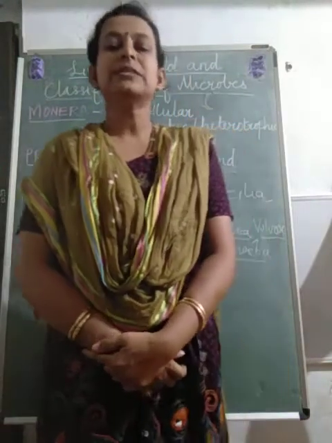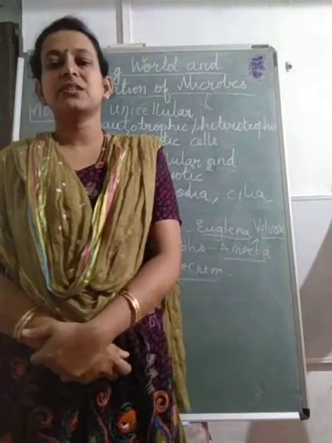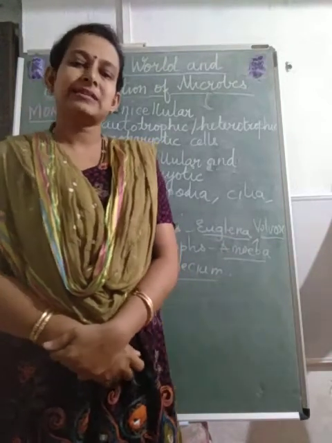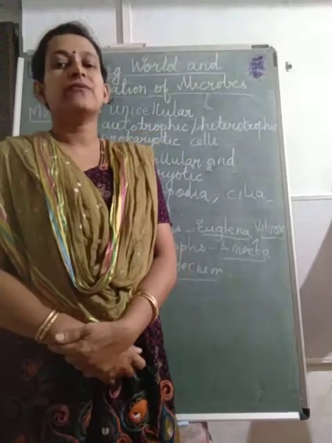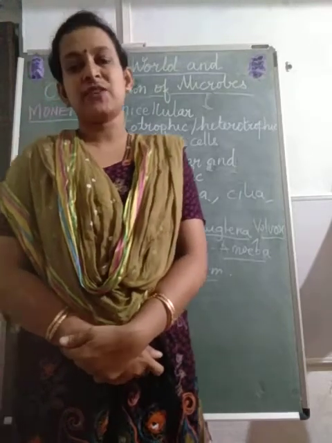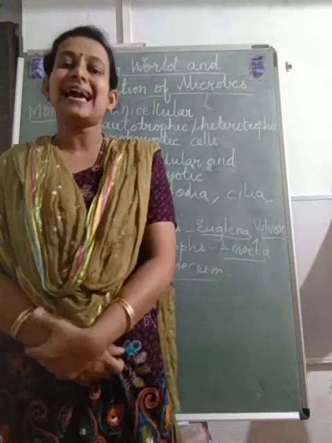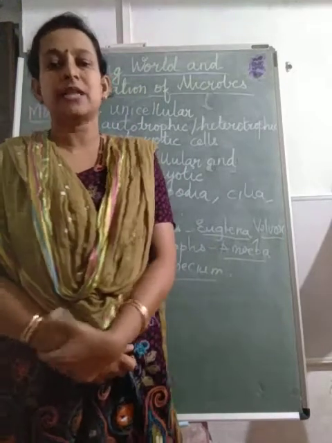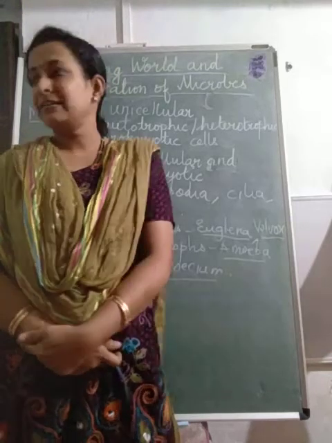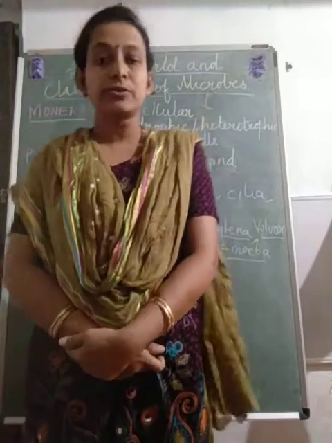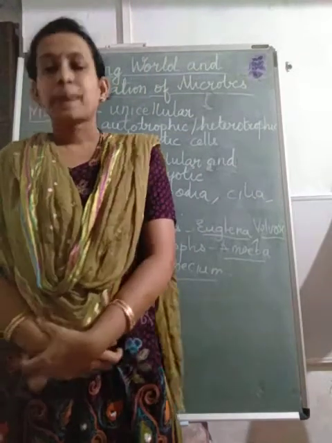Yesterday we learned about biodiversity and the need for classification, as well as Robert Harding Whittaker's classification and the history of classification. So you have already learned our 5 kingdoms classification. Out of that, 3 kingdoms, that is Monera, Protista and Fungi, I am going to deal with today. It is there in your textbook this year. Kingdom Plantae and Kingdom Animalia you are going to learn in standard 9 and 10th respectively.